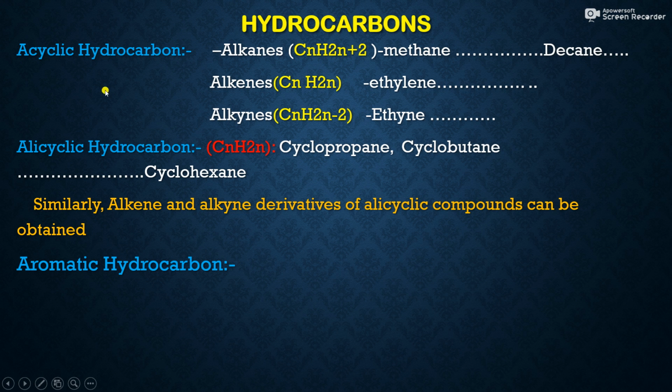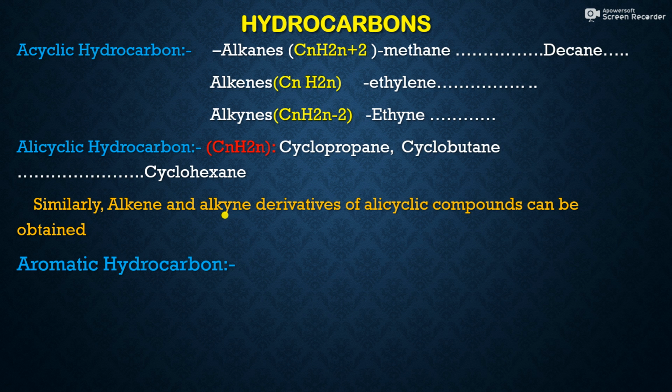And these alicyclic compounds can be derived another way, like in alkynes. So one can put the triple bond in an alicyclic compound also, and we can derive such compounds. So friends, these are the saturated or acyclic hydrocarbons.